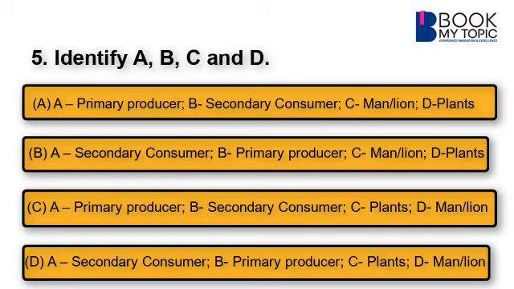Now in the second column, first trophic level C is given, and first trophic level is always inhabited by the plants, so plants is the answer. And in the fourth column, the fourth trophic level top carnivores is asked, and the examples must be man and the lion. From the given options, the only possible answer for D is man and lion, and so overall answer is D over here.